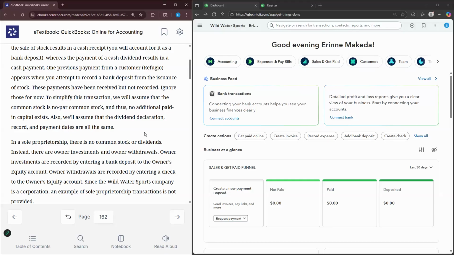In order to simplify the transaction, we're going to assume that the common stock is no par common stock. Thus, no additional paid-in capital exists, and we're going to assume that the dividend declaration, record, and payment dates are all the same. So this essentially ties into maybe accounting 2 or intermediate accounting 1 or 2. Simply stated, common stock, let's say the value of the common stock is $8. You could sell it for $6 or you can sell it for $10.